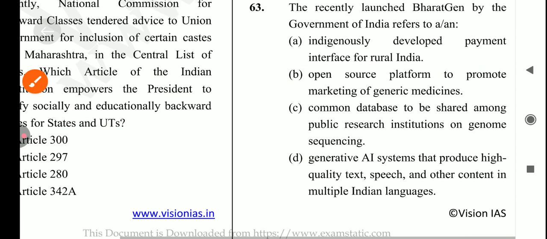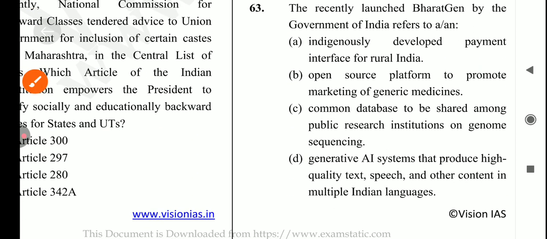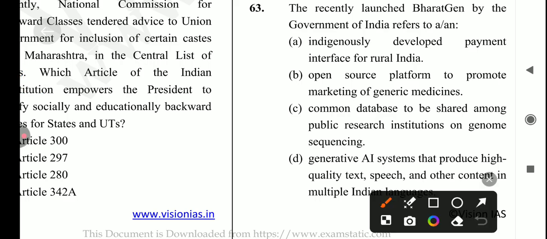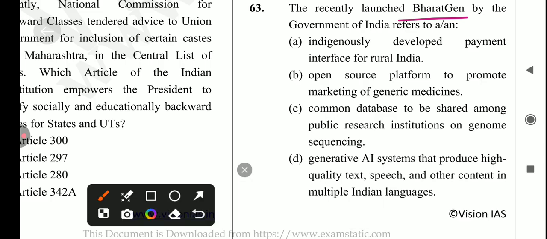Next question is: the recently launched Bharat Jan by the Government of India refers to an